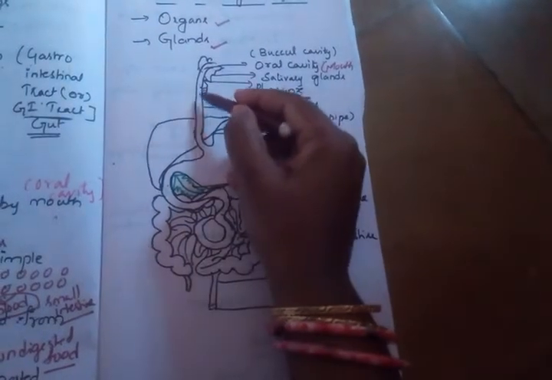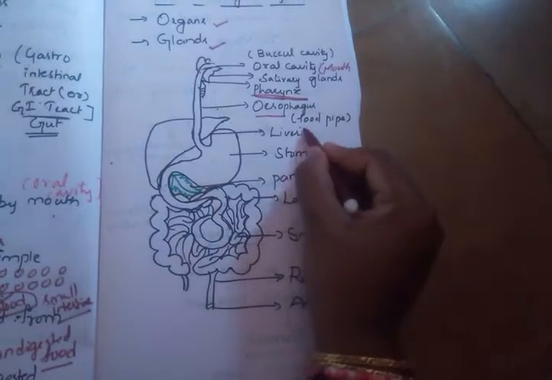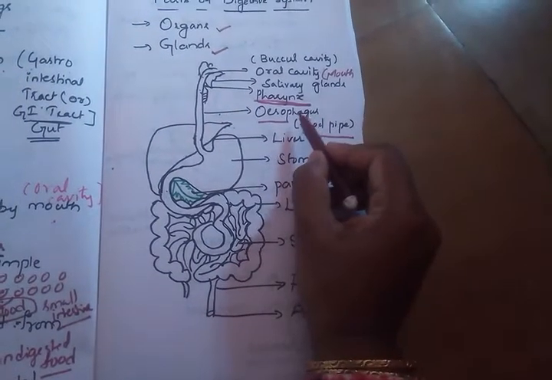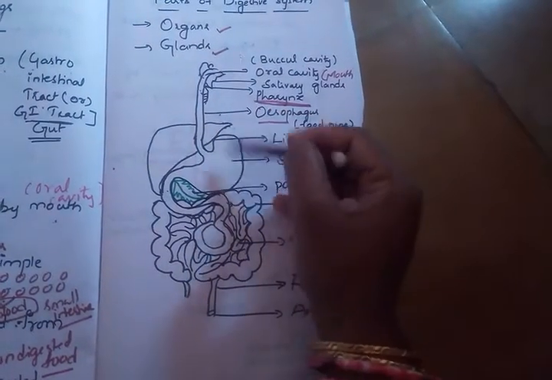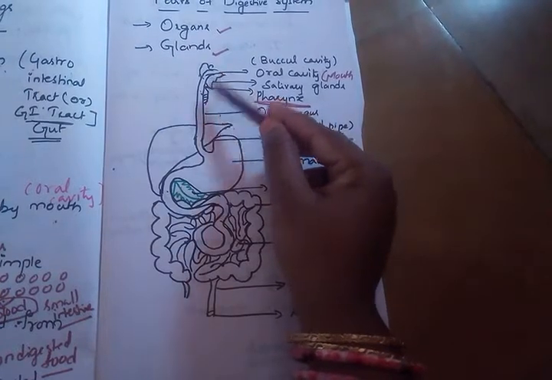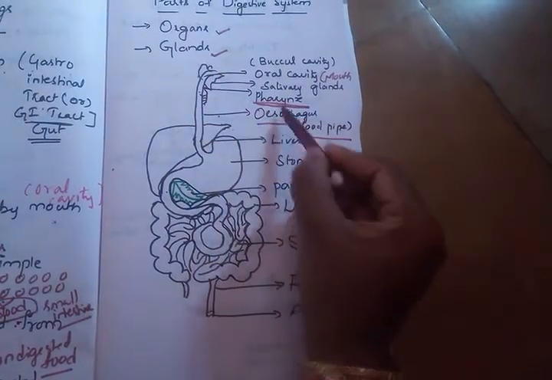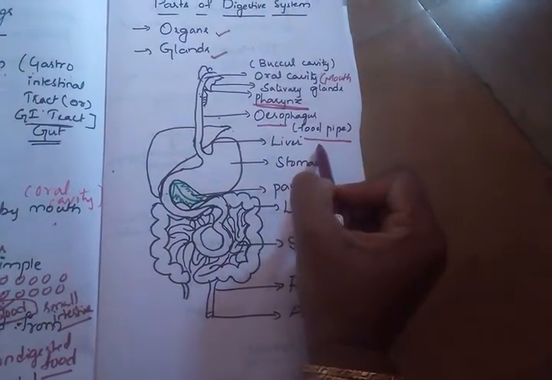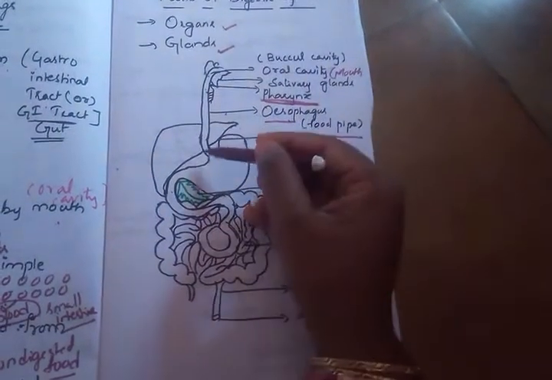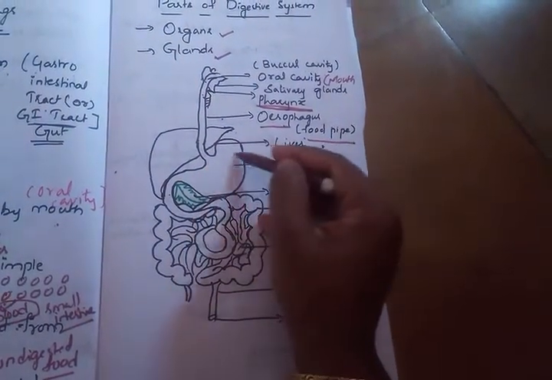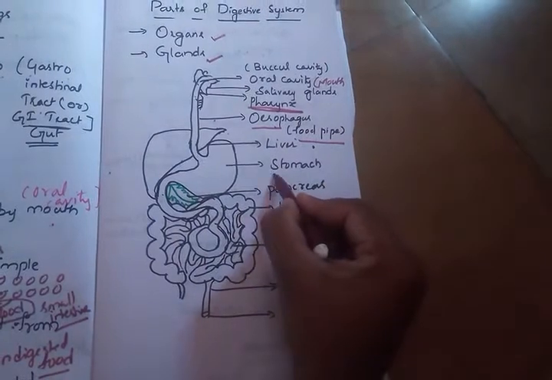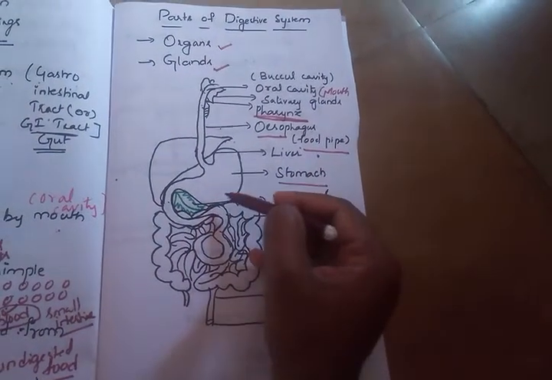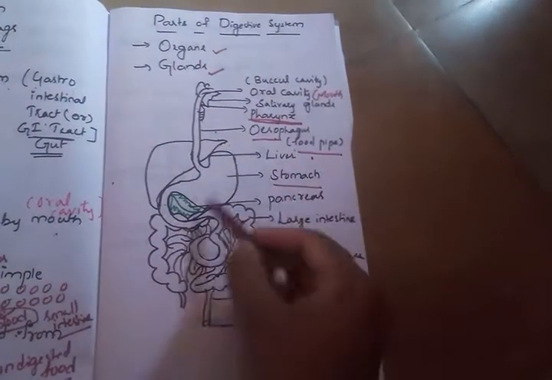The esophagus is a pipe-like structure, also called the food pipe, by which the food moves from the mouth into the stomach. This food pipe opens into a sac-like structure called the stomach.